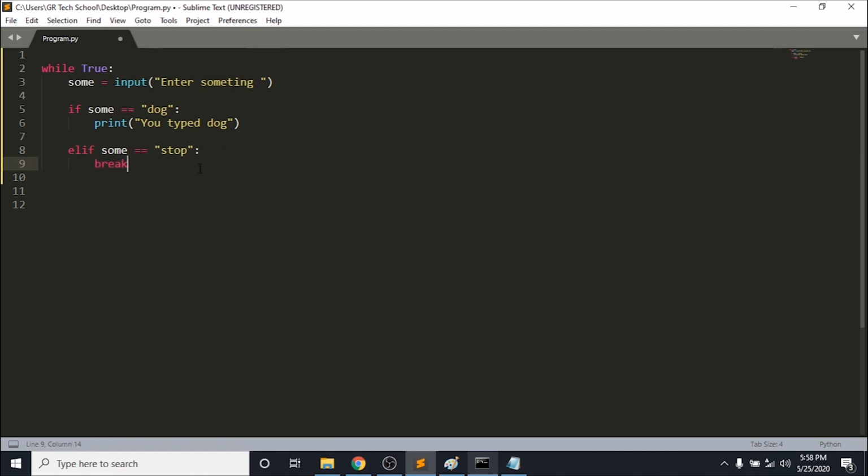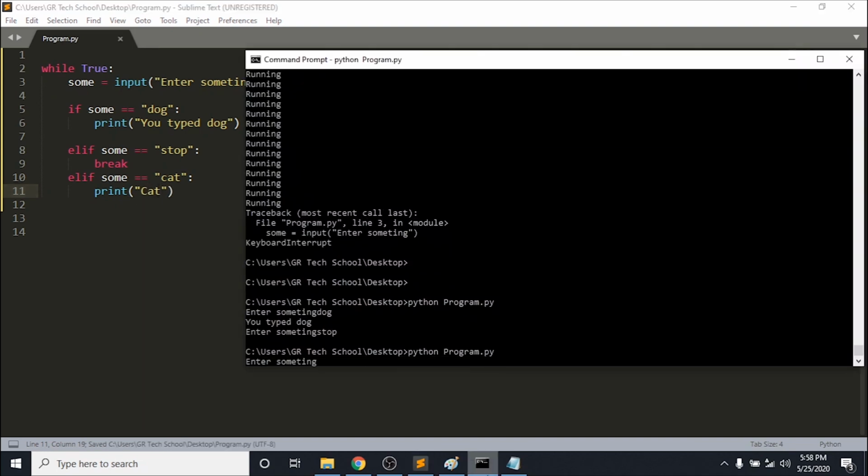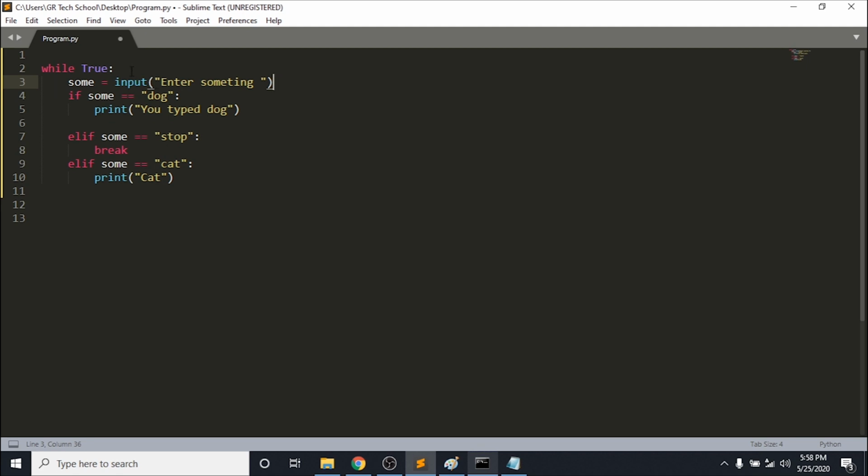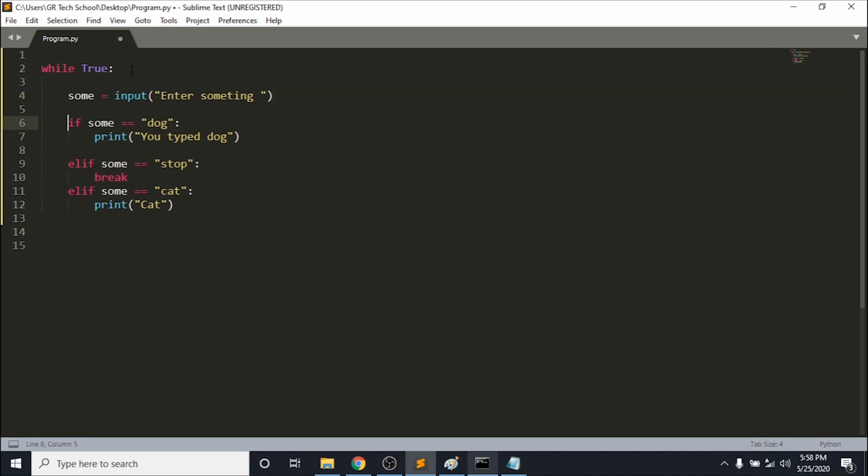You can put another if condition like that. If sum is cat, it just does something, print cat. I'm just printing things, but you could do a lot of things. And you can see the program will keep asking. When it runs, it stops here, because the input method will pause the program.